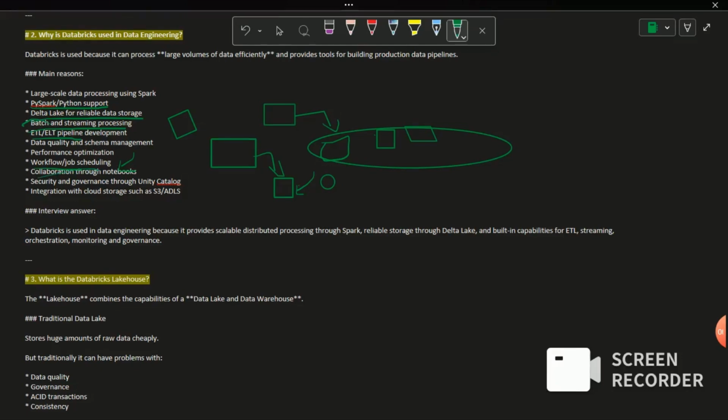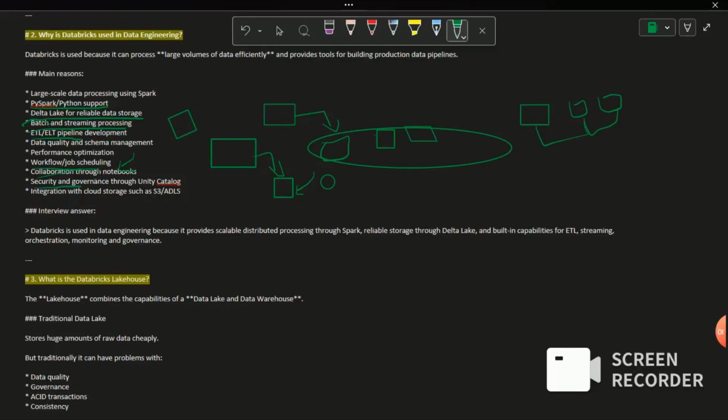Then it will provide the collaborative workspace, like for example, in your project, one data engineer, one data scientist, and one data analyst are working together. So if they want to share their work among themselves, this Databricks will support an easier way of sharing notebooks among these multiple users.